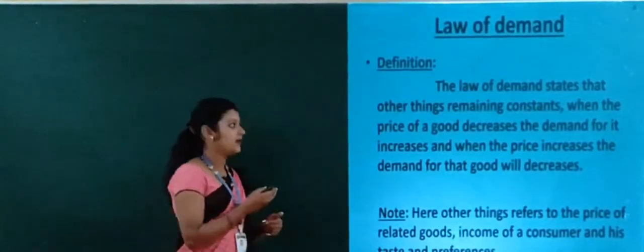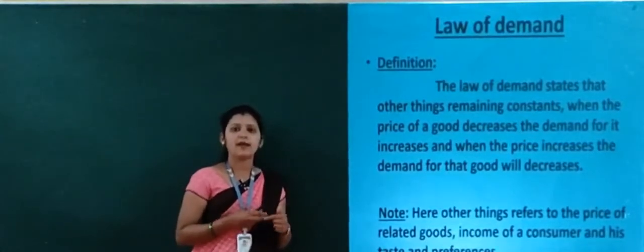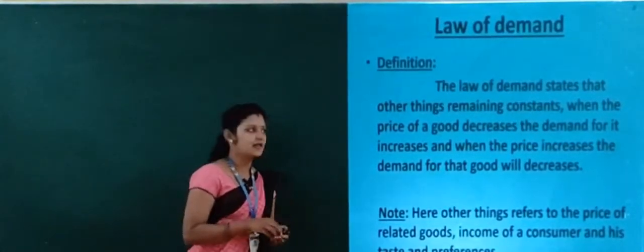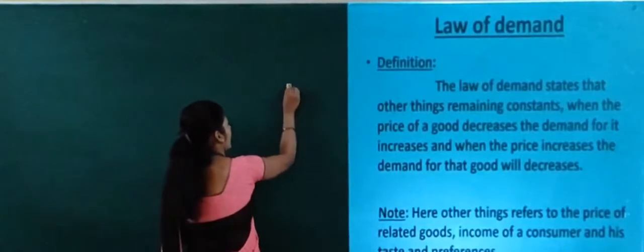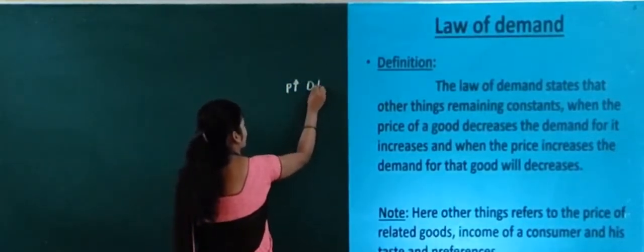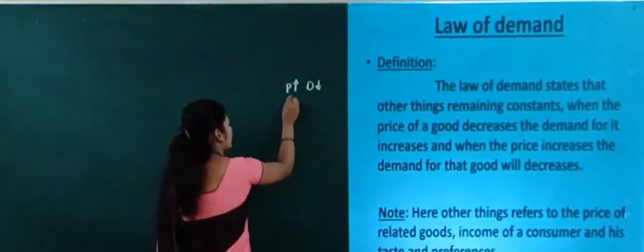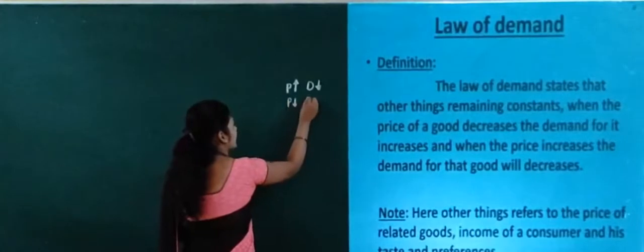See here, the law of demand states that when the price of a good increases, then automatically the demand for that good will decrease, and when the price decreases, then the demand will increase.